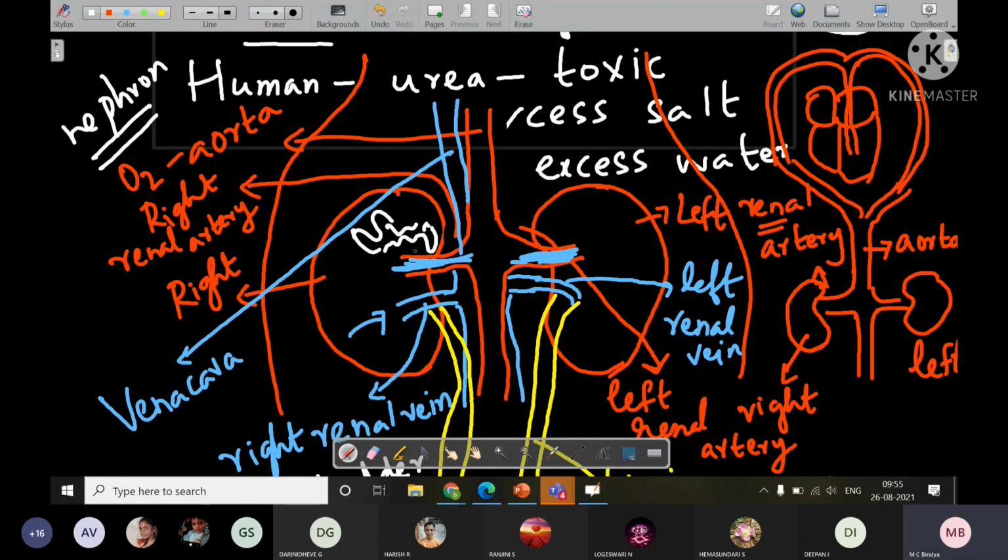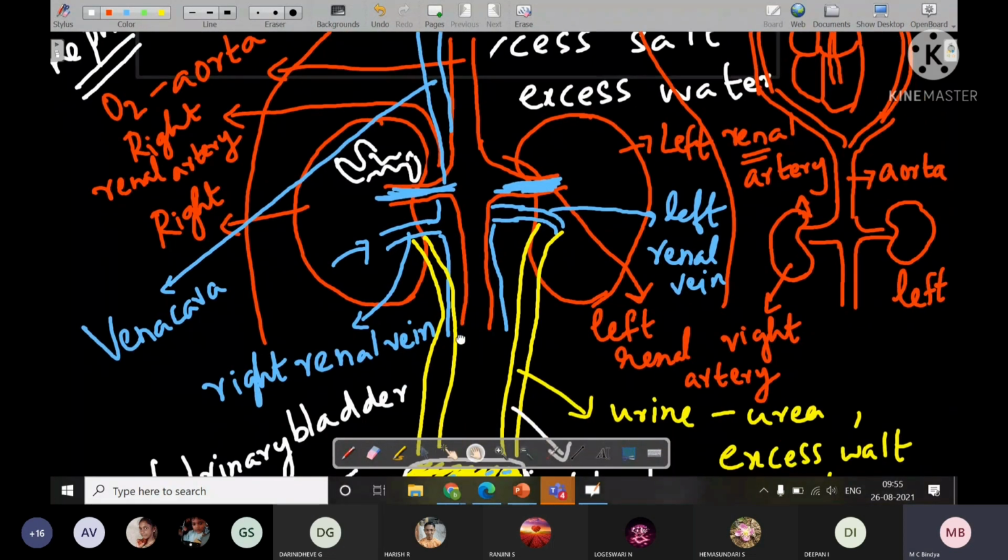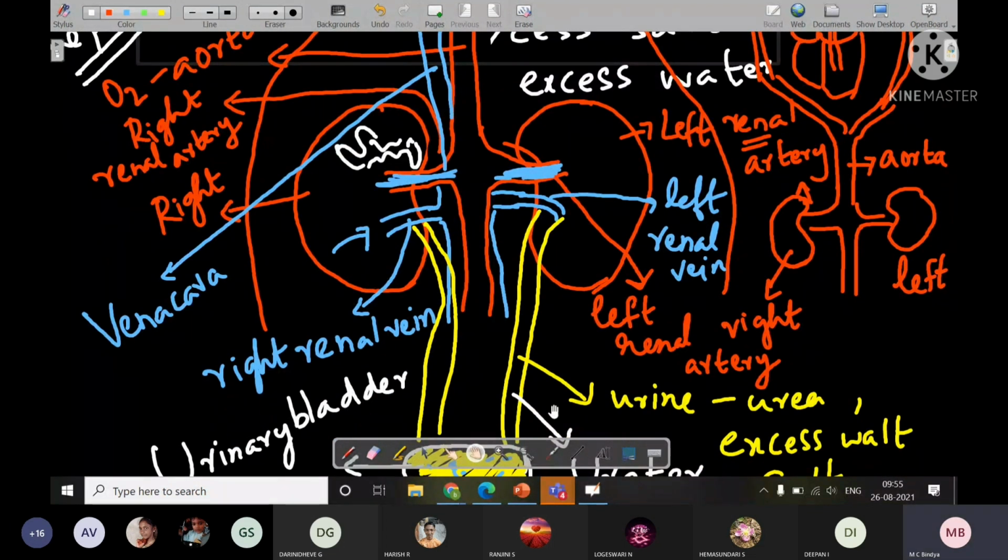They will filter the nitrogenous waste, and the filtered blood, which is free of nitrogenous waste, will come out of the kidney through the renal vein. They will join together to form vena cava. And you know, vena cava always goes to the heart.